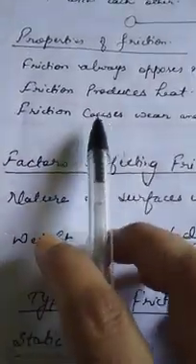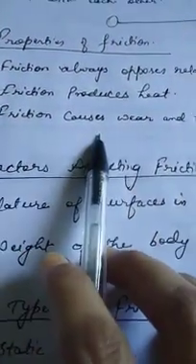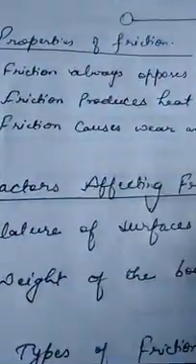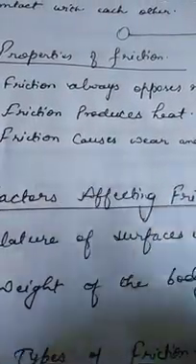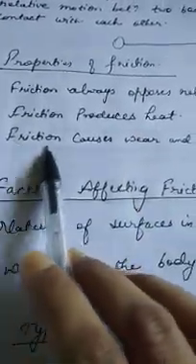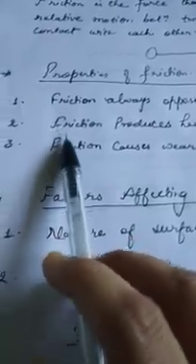Not only shoes, but you have seen that the parts of a machine also wear out due to friction. Or one machine is replaced by another. Time to time we have to change the machines. Time to time we have to change the things which we use. Okay, that's why friction causes wear and tear. So these are the three properties of friction.